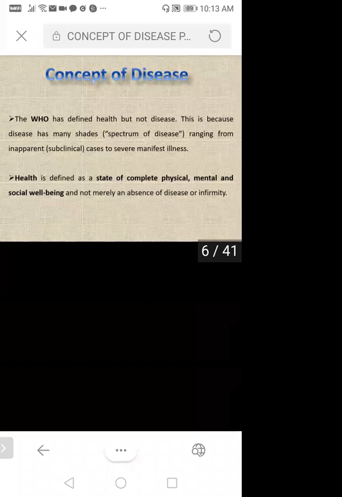Okay, and WHO basically defined health. They didn't give any definition for disease. So WHO has defined health but not disease. This is because disease has many shades, a spectrum. Every disease has different shades, ranging from inapparent cases to severe manifest illness. Sometimes you will not be able to find the symptoms, or definitely it will manifest to illness.